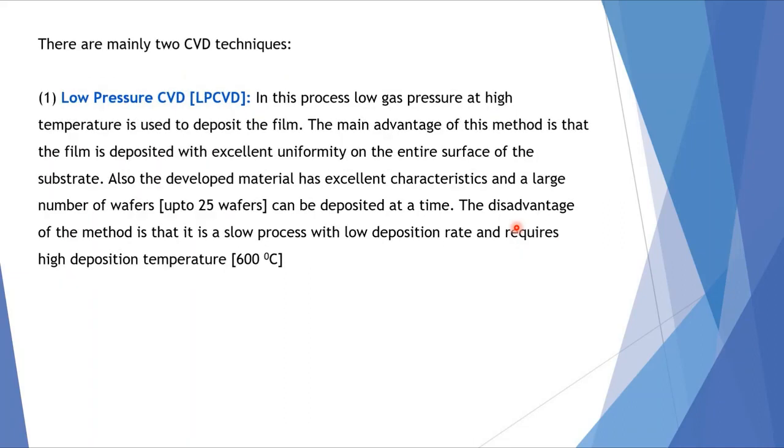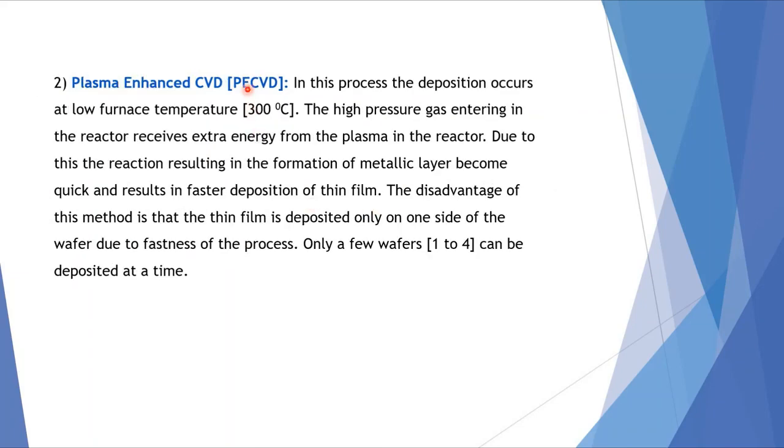That means, in case of low pressure CVD, the pressure is low but temperature is high, and here we can have 25 wafers deposited at a time. On 25 wafers, film can be deposited on either side and that too uniformly. Whereas in case of plasma enhanced CVD, temperature is low but pressure is high, but the disadvantage is only 1 to 4 wafers can be used.